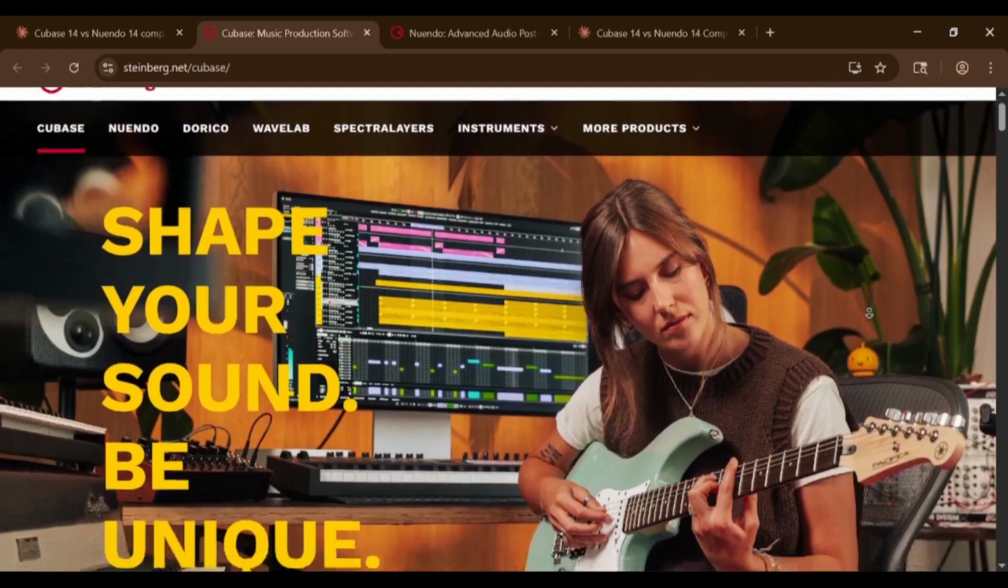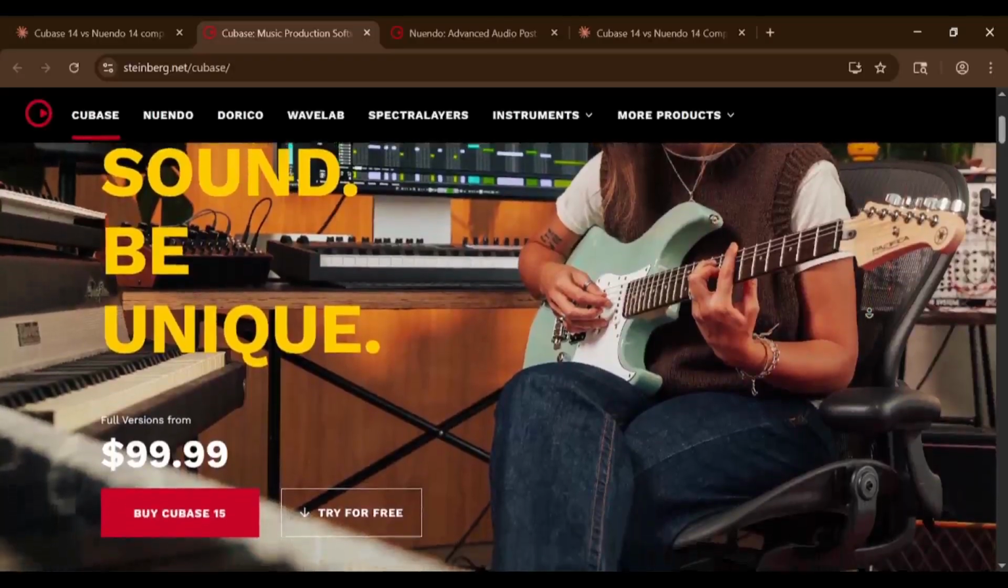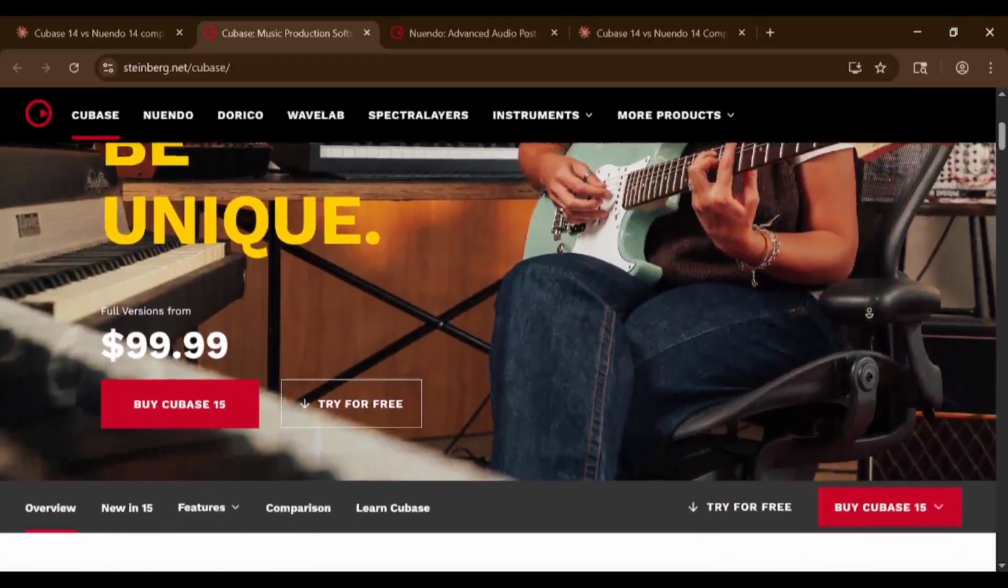Both are made by Steinberg, but which one should you choose? Let's break it down. First, let's talk about what they have in common. Both programs share the same audio engine, so sound quality is identical.